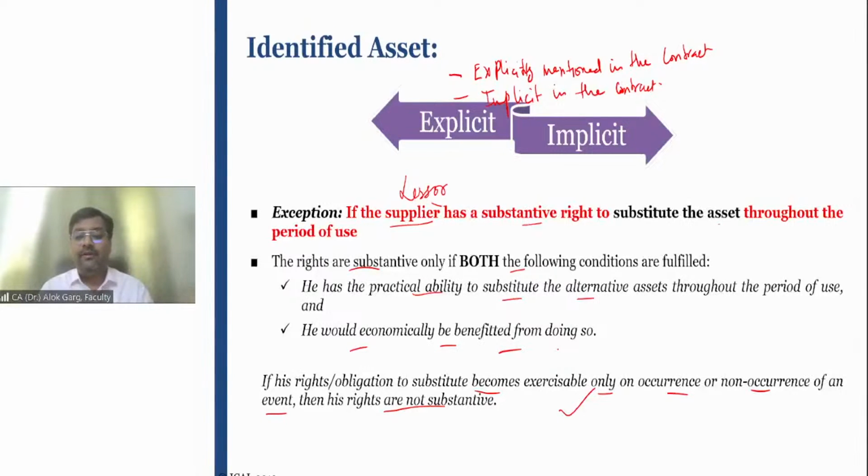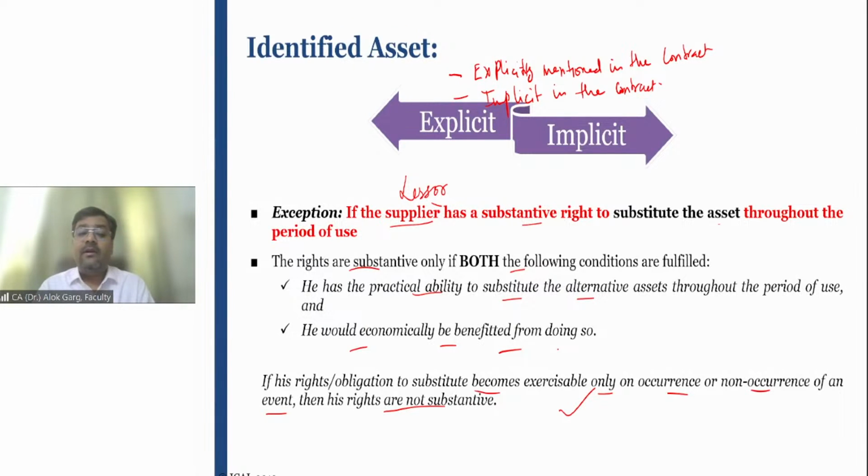You can go through the recorded video again to do the revision or again to understand this standard, right? Second, by replacing the asset with the alternate asset, the lessor must be benefited. For example, if the lessor is replacing a car due to the breakdown, due to service requirement, due to repair, due to the damages, right? In that case, lessor is not getting any benefit from the replacement of the car. He is obliged to replace the car because the car has broken down, right?